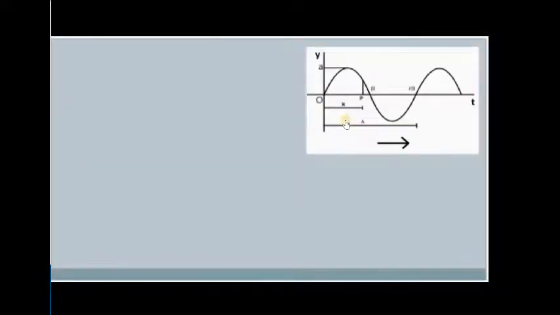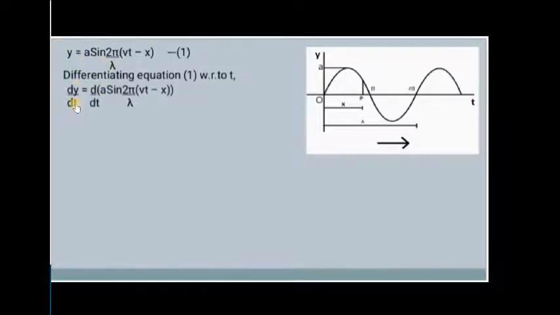The displacement of the wave motion is the sixth equation we derived in the last video, and that sixth equation is written as the first equation here. y is equal to a sine 2 pi over lambda into (vt minus x). This is taken as equation number 1. Now we are going to differentiate this equation with respect to t, that is, we are going to find dy by dt.